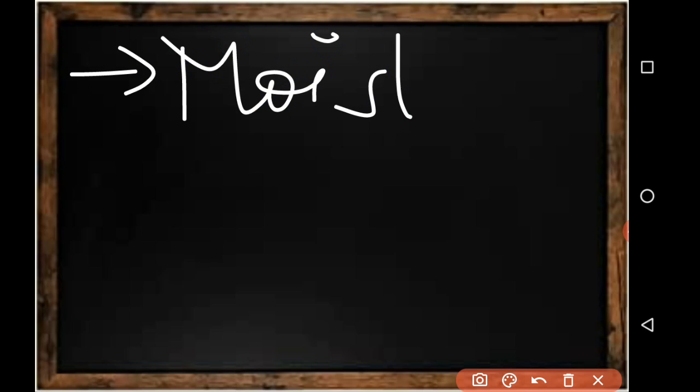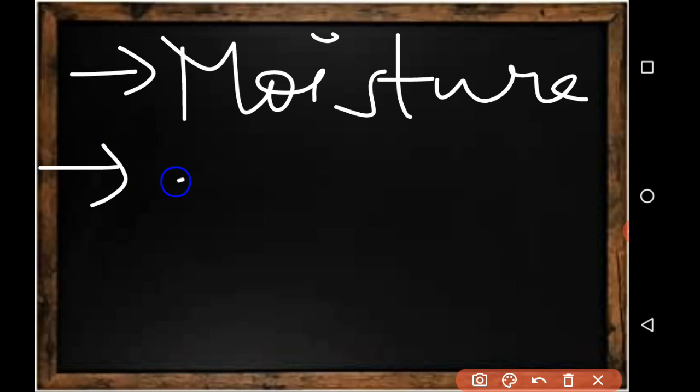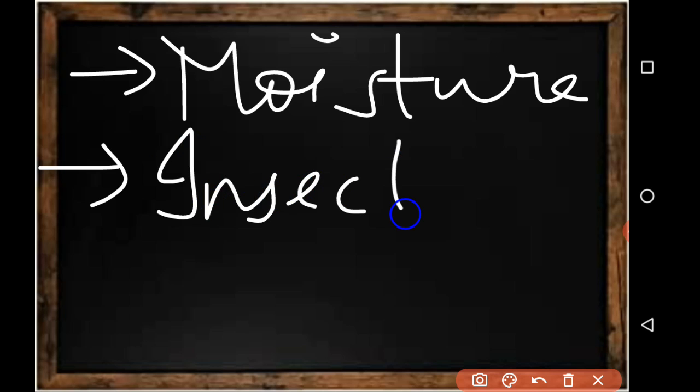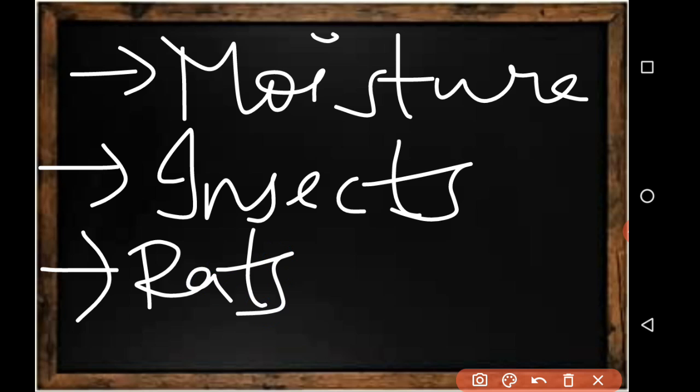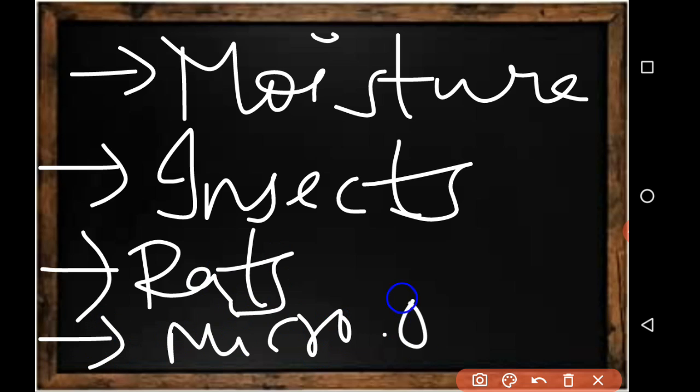The first factor is moisture. This is a very important point, and one of the important questions as well. Second, insects are going to attack it. Third is rats also. And fourth is microorganisms. So these are all the four factors which are going to affect the crop when it is not stored properly.